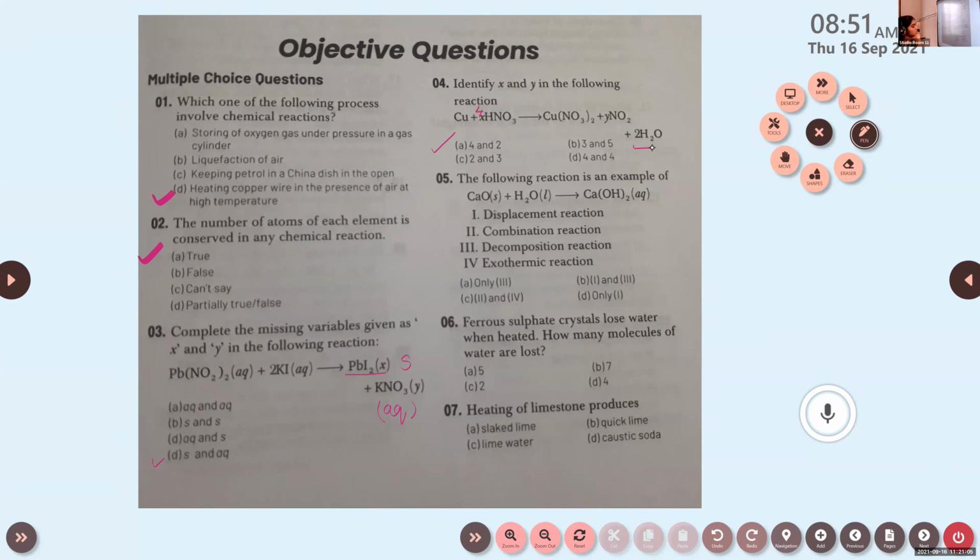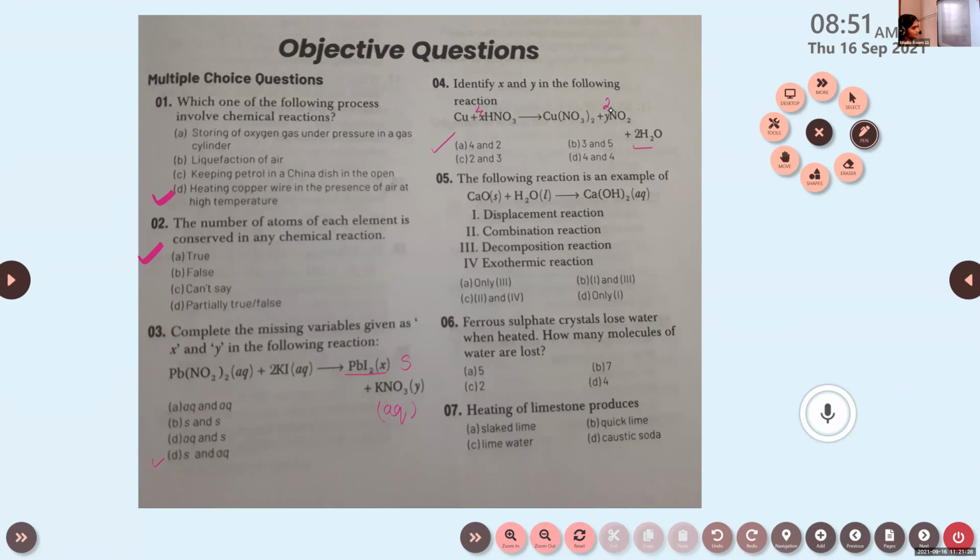So on the left side and right side, the number of hydrogen atoms is the same. And look at the number of oxygen. When here it is 2, on the left hand side, the number of oxygen atoms is 12, right? Here 3 into 2, 6, then 2 into 2, 4. So 6 plus 4, 10. Then here 2 oxygen atoms. So total 12 atoms of oxygen.